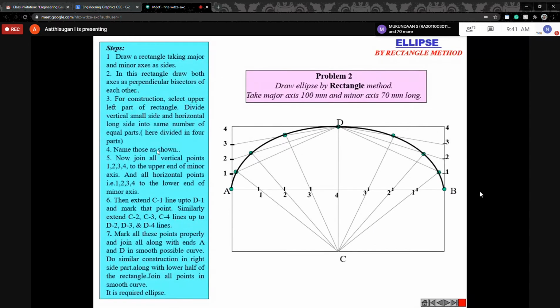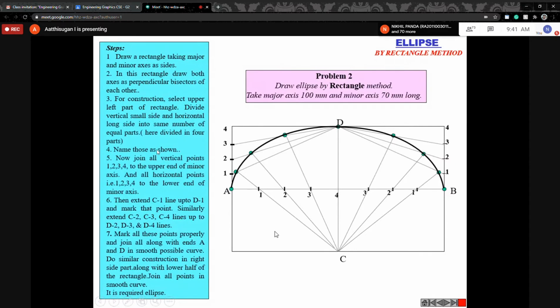Normally you have to follow this for the bottom also, but in AutoCAD you need not worry. You can draw only these two quadrants, then you can mirror them. In AutoCAD you can draw using the mirror option. I'll explain that today. It is in the modify commands. Using the mirror option, just mirror it.